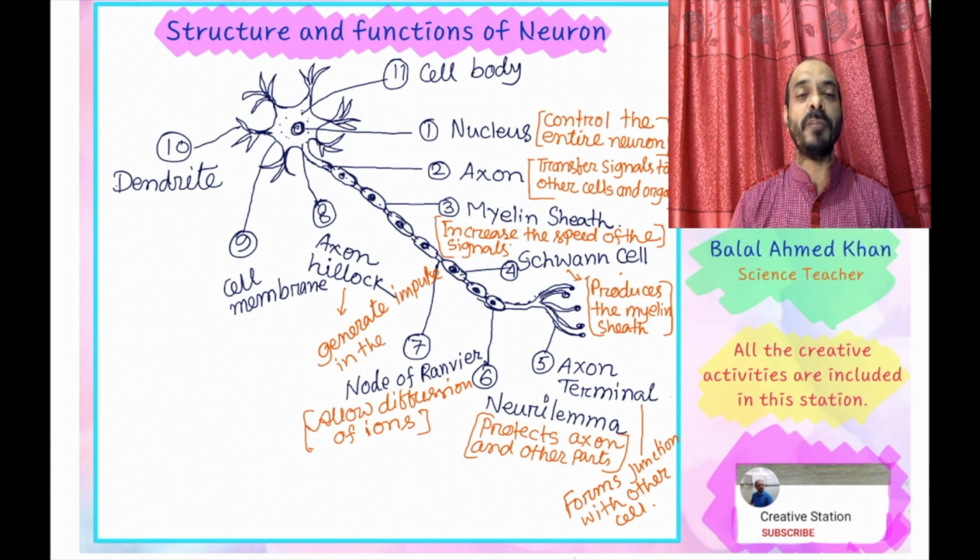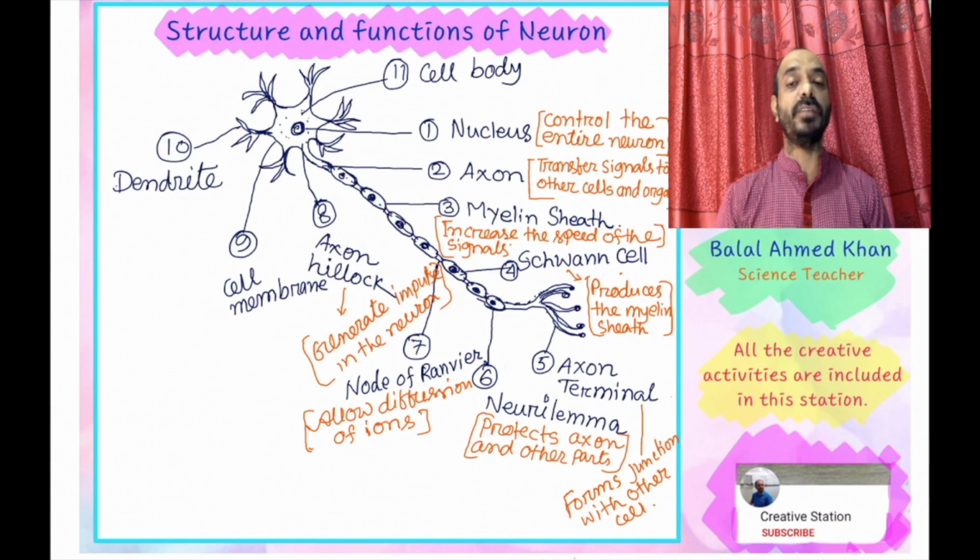Impulse means messages of the neuron. They are generated to transfer from one cell body to another, one neuron to another neuron. So the main function of the axon hillock is to generate impulses; it produces or initiates the messages.